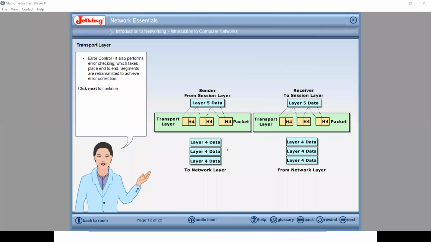Transport layer is working with the two protocols, that is TCP and UDP protocol. So these TCP and UDP protocols are connection oriented protocol and connection less protocol. As I already told you, whenever there is a connection, security and reliability of transmission of data is more. And whenever there is a connection less system, that means connections are not there, data is transmitted through the air, that is called UDP type of protocol, and that is unreliable. No guarantee of data delivery. Okay, so that particular error checking, flow control, then congestion control, all these are the responsibilities of transport layer end to end. So segments are formed at the transport layer.